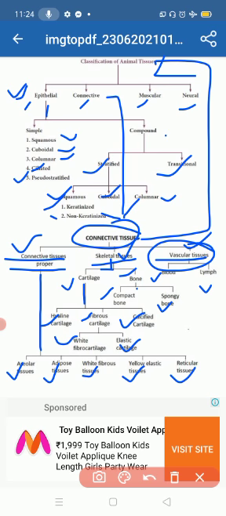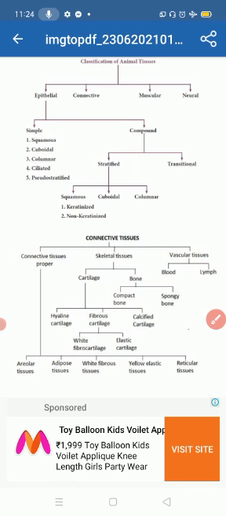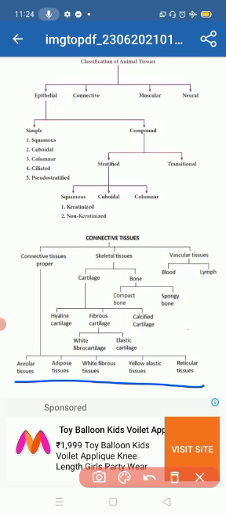Connective tissue is divided into three forms: connective tissue proper, skeletal tissue, and vascular tissue. Connective tissue proper is divided into areolar tissue, adipose tissue, white fibrous tissue, yellow elastic tissue, and reticular tissue.